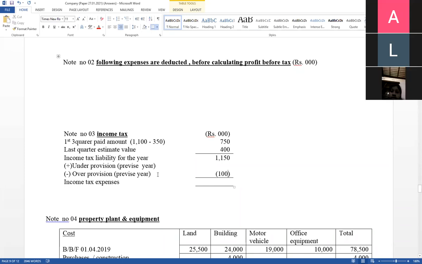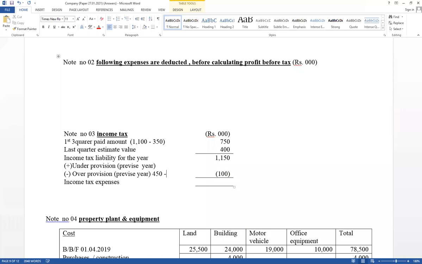Over provision, how to recognize? It has given provision 450, but paid amount equals 350. Therefore, difference value 100, that is an over provision. Therefore, this is the value that should be considered as expense, 1050. This is the value that should be included in income statement as income tax expense, as well as this year last quarter estimate value under current liability. Therefore, this is a value that should be included under current liability as provision for income tax or income tax payable. But income statement should be included 1050.